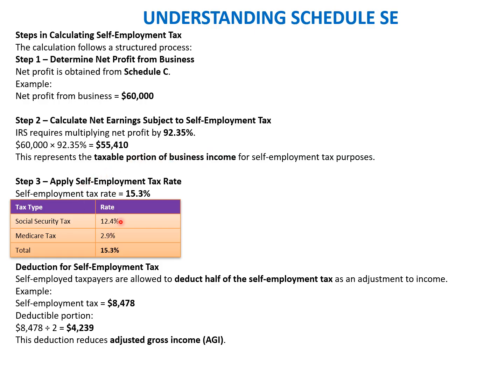And then we apply the rate of 15.3%, which is the total tax that needs to be paid. This is the amount, 8474, that needs to be totally paid as self-employment tax. Half of it is adjusted from the income to derive the final taxable income. And this reduces the adjusted gross income on which the final tax would be paid. So we'll move to the next slide.